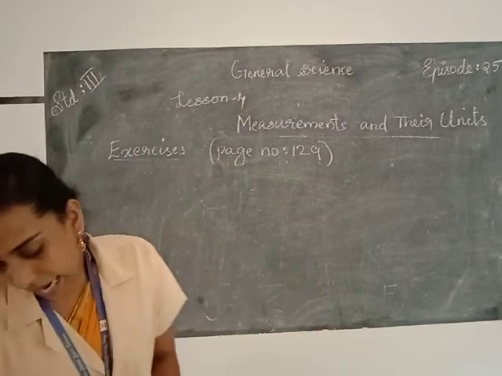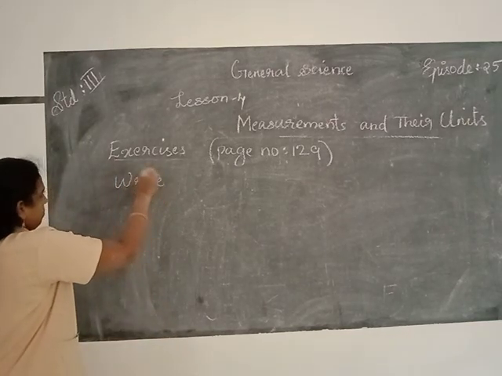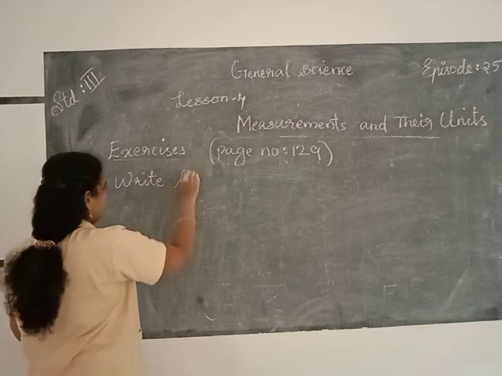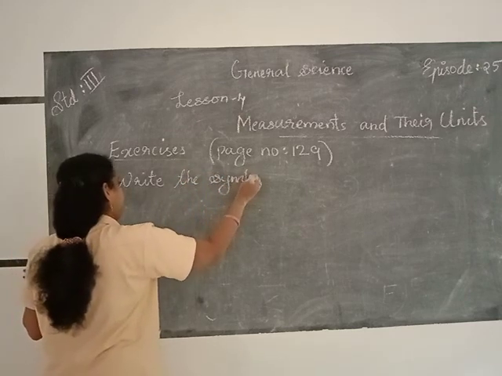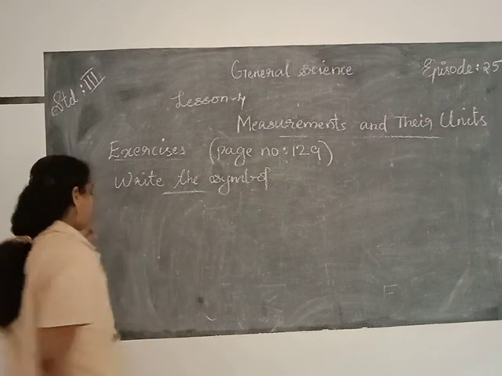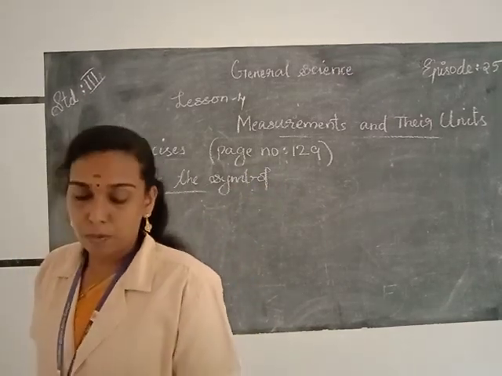Then the next question, write the symbols for the following from the help box.